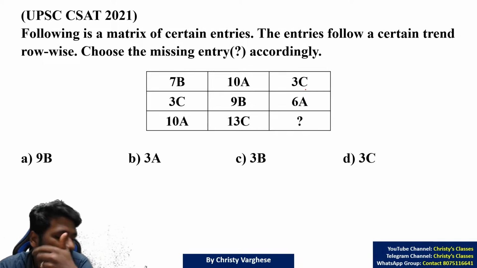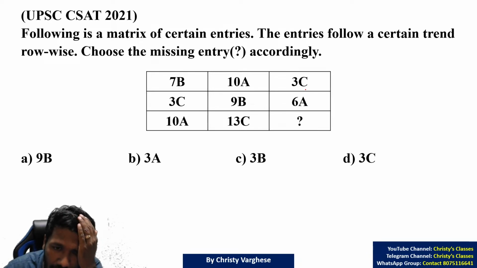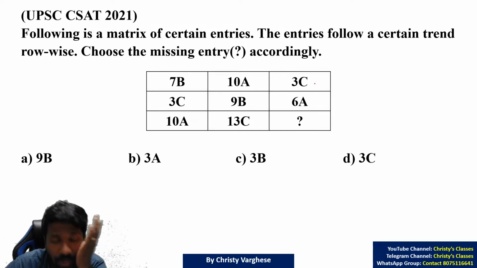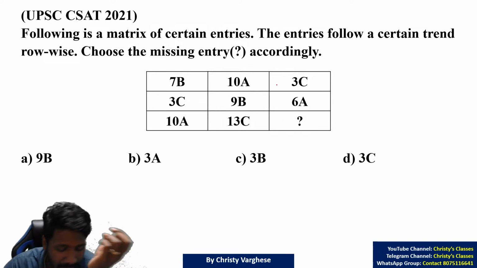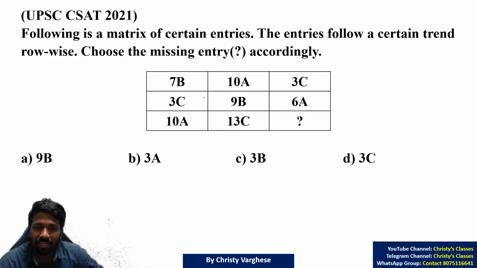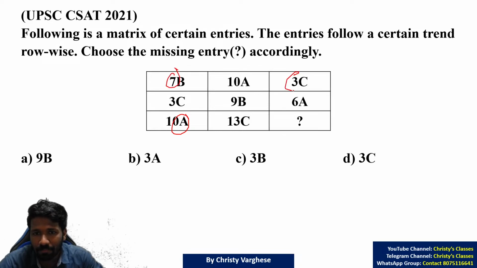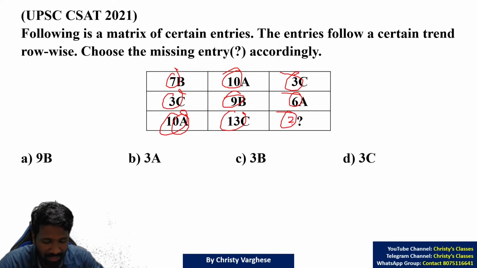This is a letter and number involved series. In coding-decoding, we discussed letters, A, B, C, D up to Z, the cycle of letters. Sometimes letters can also be added along with a number to form a pattern. So here the pattern is very simple. 7 plus 3 is this 10. 3 plus 6 is this 9. So 10 plus something is 13. So this should be 3. The number is 3.